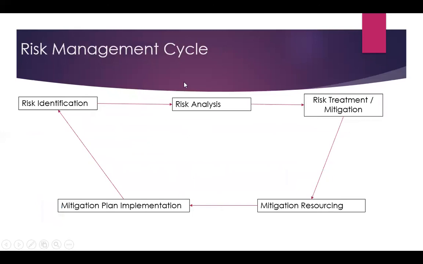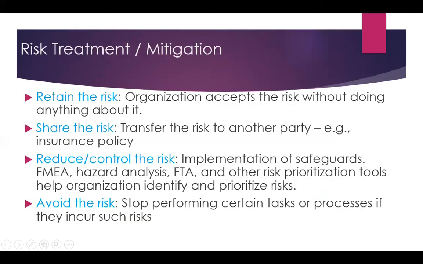Finally, this is the risk management cycle. First, we identify the risk. Then we analyze the risk, we calculate the risk score, and we identify the priority. Then we do risk treatment and risk mitigation. I have told you about options. For those options, we need to allocate certain resources. This is mitigation resourcing. Then we implement the mitigation plan, and then this cycle goes on. So this is about the risk management cycle. So this was all in risk management. Thank you very much.